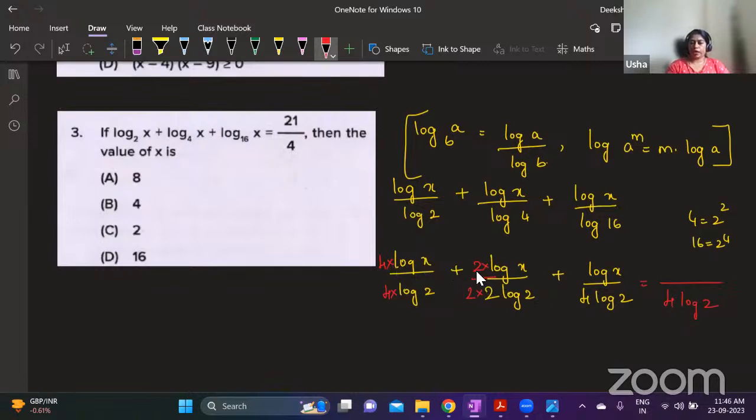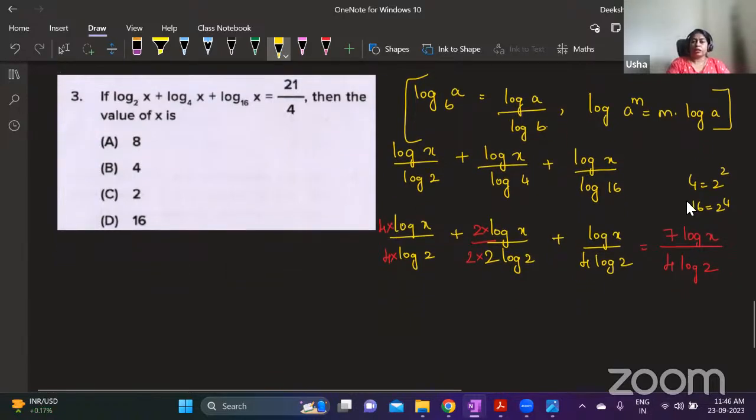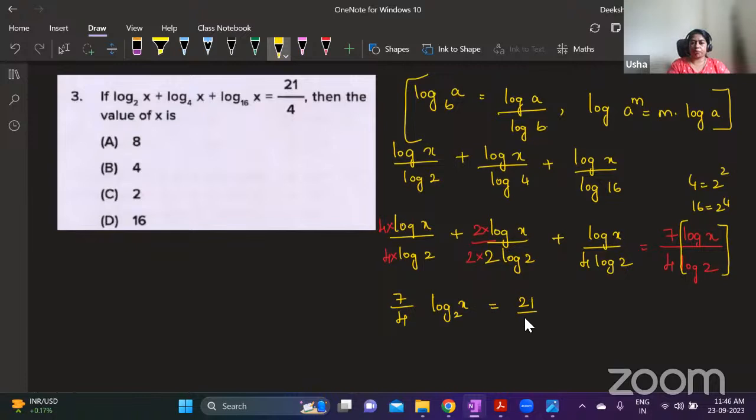And here I have 4 log x, 2 log x, and 1 log x. 4 plus 2 is 6, 6 plus 1 is 7 log x. Is this clear, everybody, so far? Now 7 log x by 4 log 2 is what we have got. This is your left hand side, that is 7 by 4 times log x by log 2, which I will write again as log x to the base 2. And this is equal to 21 by 4.